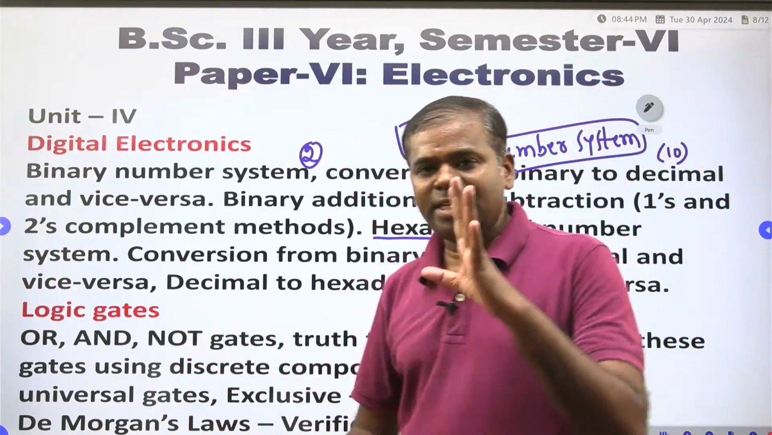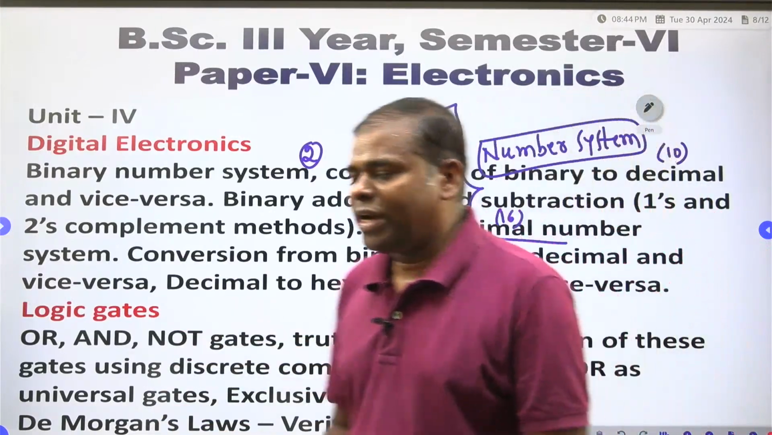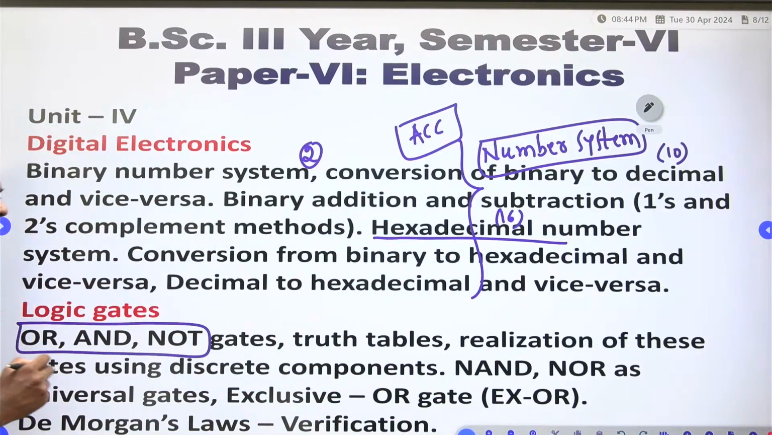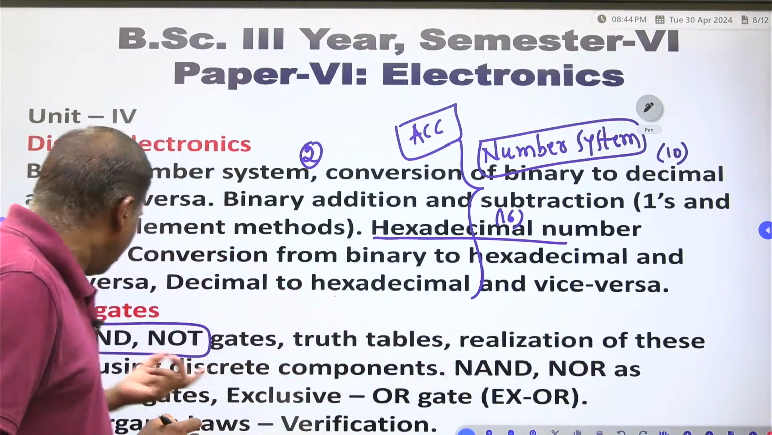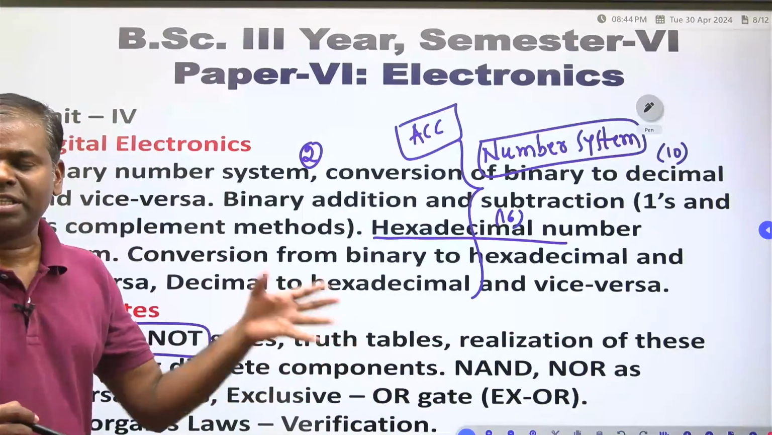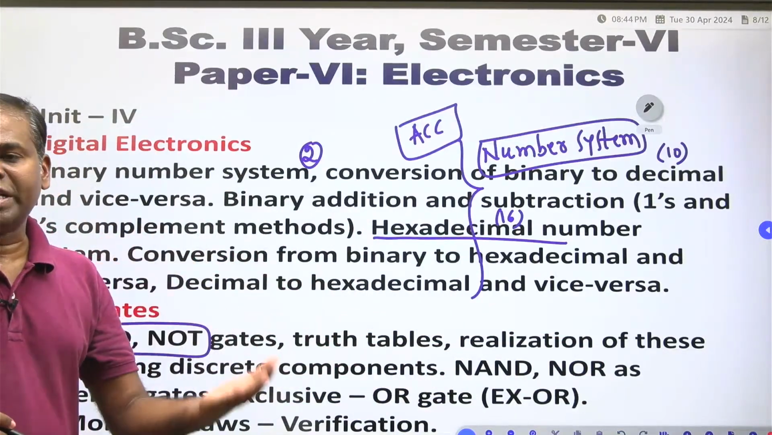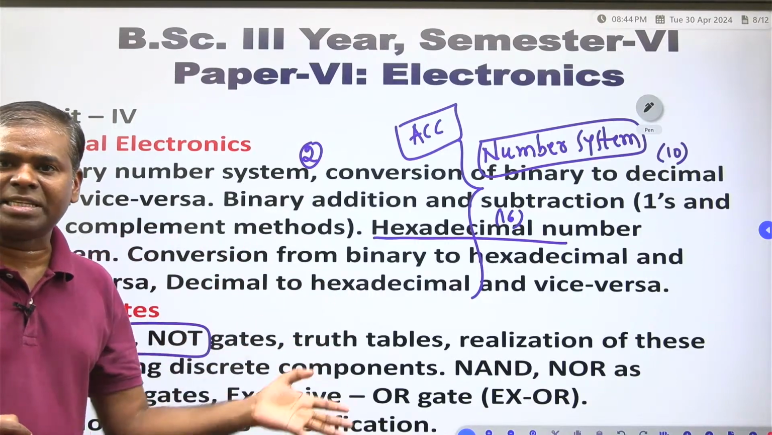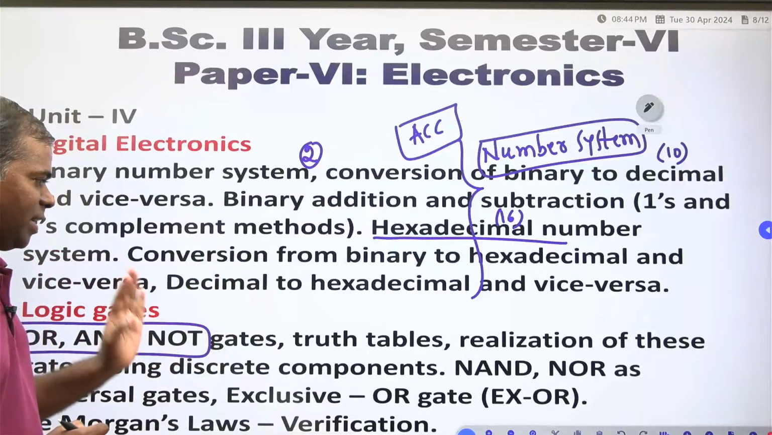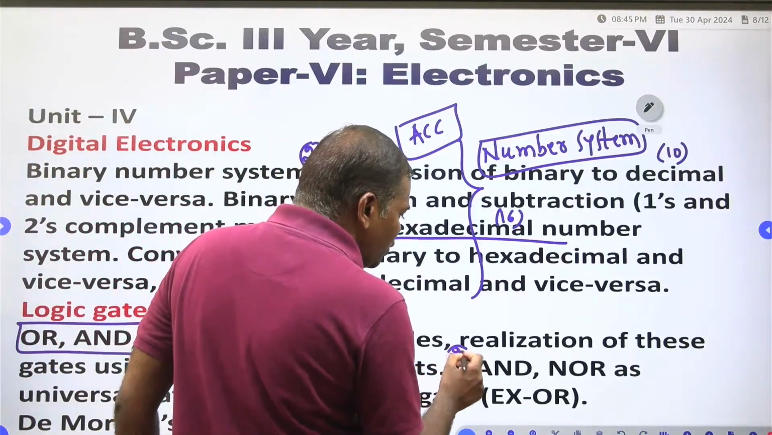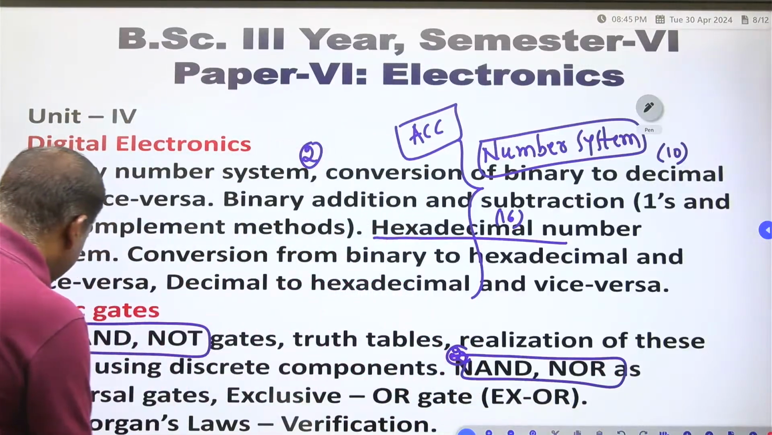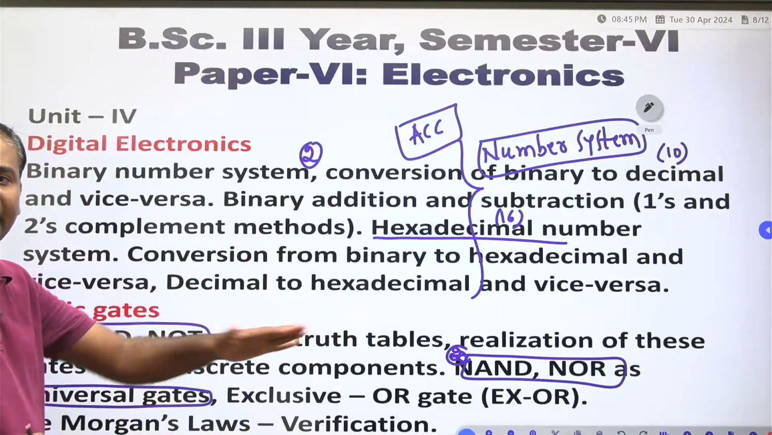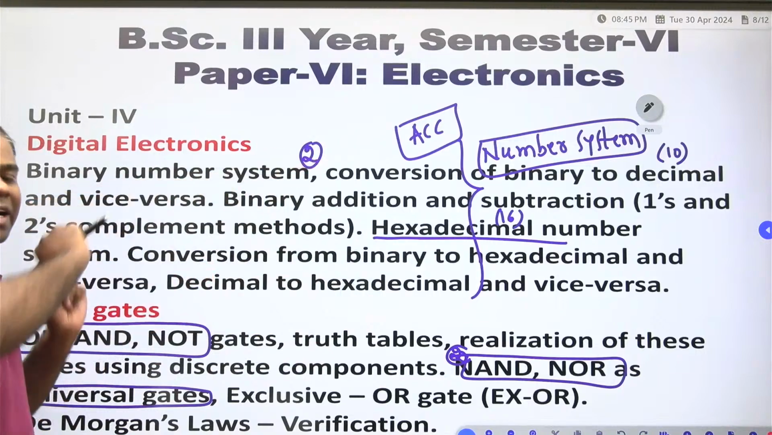Now logic gates. Here three questions are there. One is ordinary gates. What are the ordinary gates? OR gate, AND gate, NOT gate, truth tables, and the realization of these gates using discrete components. Discrete components means, according to your syllabus, if resistors are there you have to use the resistors, otherwise if diodes are there you have to use the diodes, whatever it may be. Next, the second one is universal gates. NAND gate and NOR gates are universal gates. Why do we call it a universal gate? By using these gates, we can construct all other gates.